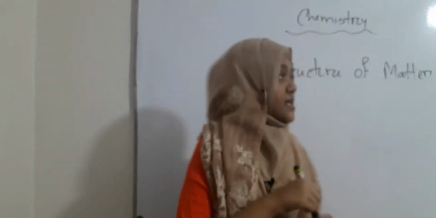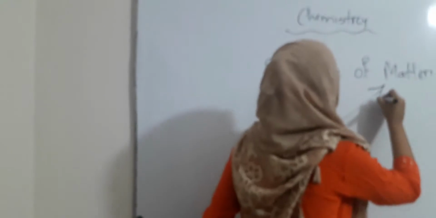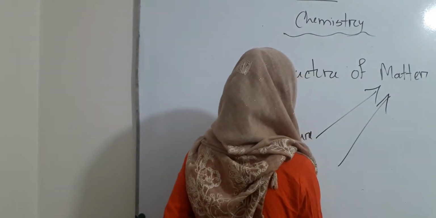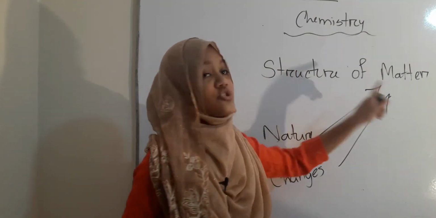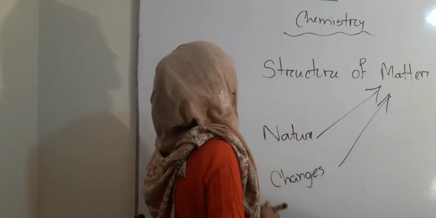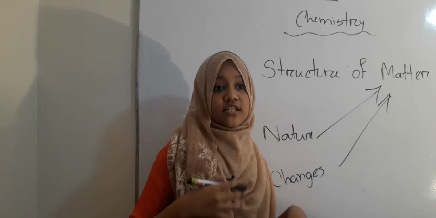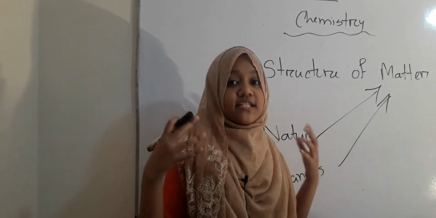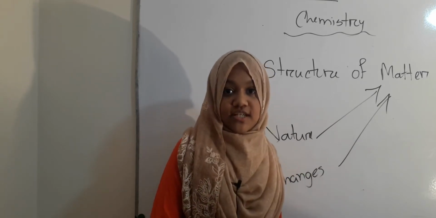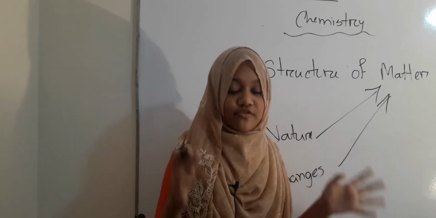Then it discusses matter's nature, then matter's changes. So structure of matter, nature of matter, and changes. When matter changes, these things are discussed in chemistry. So this is the definition of chemistry.